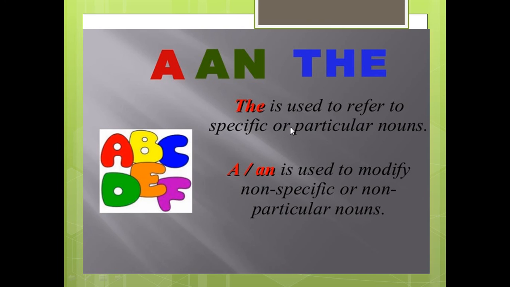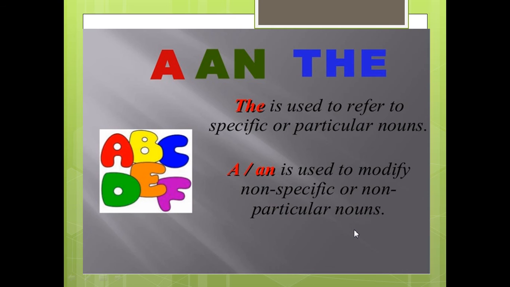As we said, the is used to refer to specific or particular nouns. Specific or particular means certain nouns. A or an is used to modify non-specific nouns. Non-specific nouns means that can be any noun, or non-particular nouns. When do we use the, and when do we use a, and when do we use an?